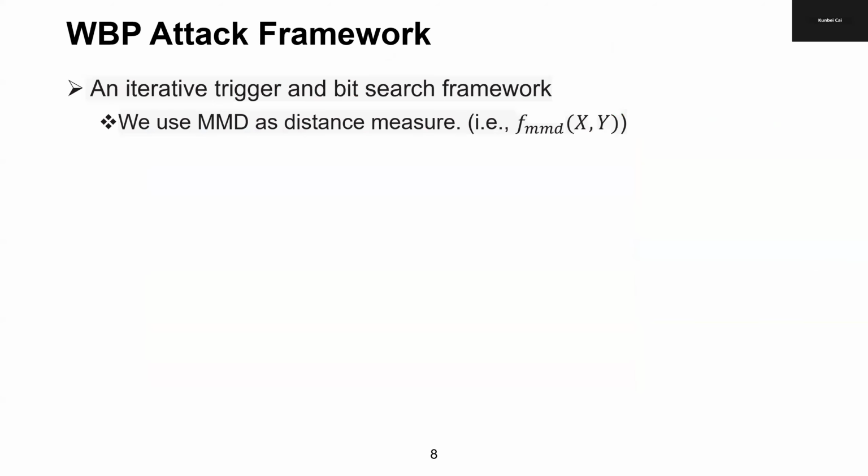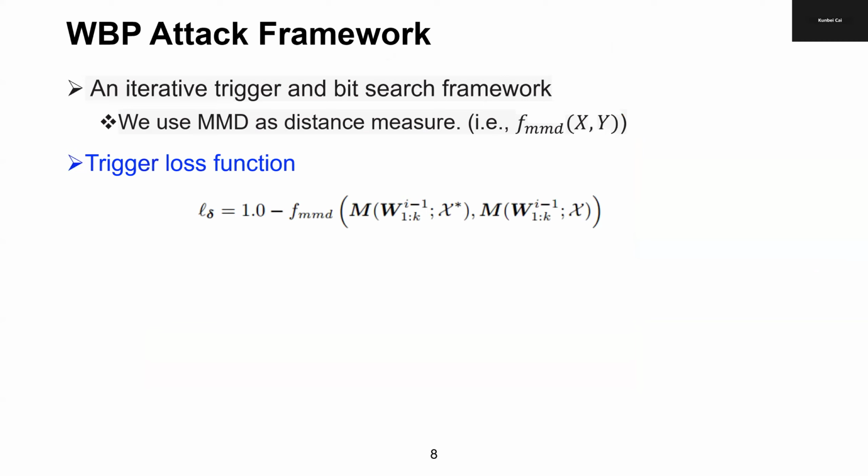WBP is an iterative trigger and bit search framework. Here we use MMD as the distance measure to evaluate the distance between two probability distributions. The trigger loss is defined as follows. Here, M is the pre-trained model. Our goal is to maximize the distance between the triggered and the clean ORs with bit flips.